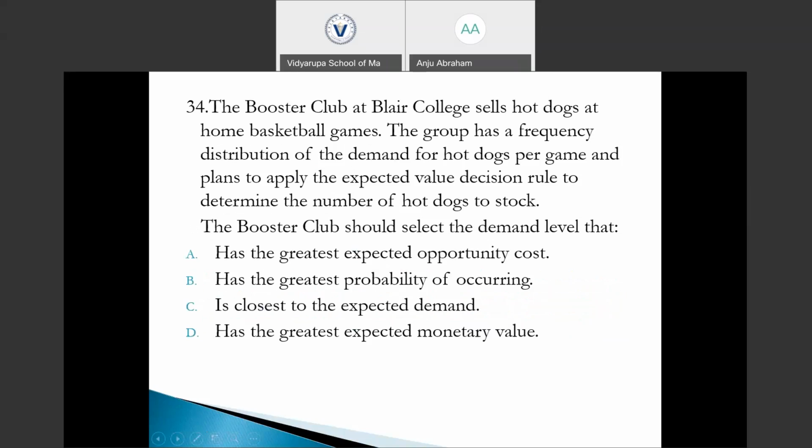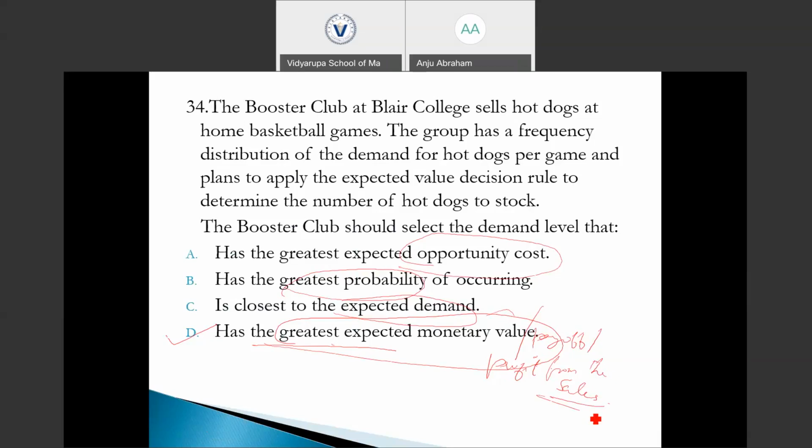From the previous question, we decided which quantity to stock regarding the demand and supply levels. We made decisions based on the expected profit level, the expected monetary value, not based on the expected demand, not the probability of occurrence, and not the expected opportunity cost. We based our decision on the highest expected monetary value, or payoff or profit from the sales.